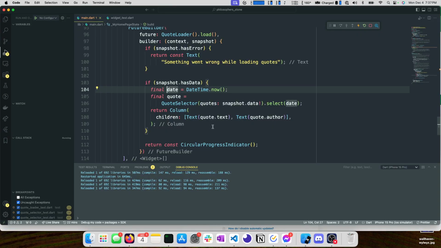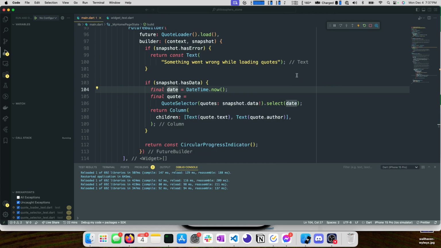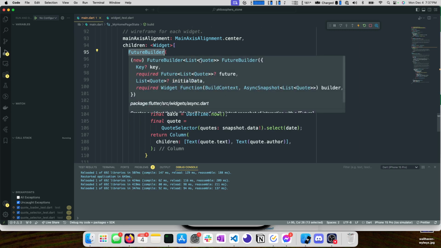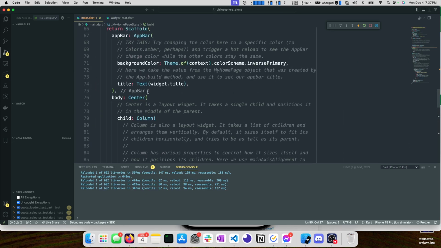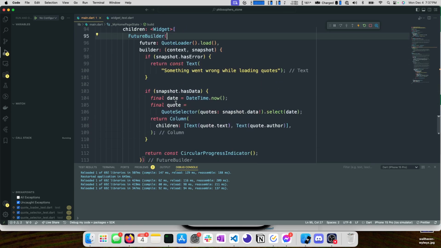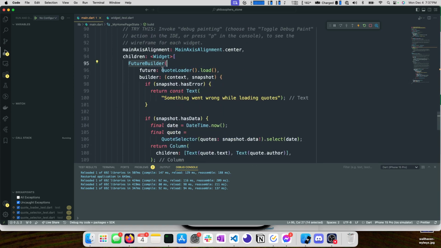Pardon my tabs. Okay. Great. So this was our quote yesterday. You have power over your mind, not outside events. Realize this and you will find strength. Marcus Aurelius. Fantastic quote, but it should be gone. However, this future builder doesn't trigger again until we rebuild this widget tree, and there's nothing triggering a rebuild, right? Nothing has changed. This is all static. This future has completed, and it may change, it may not.